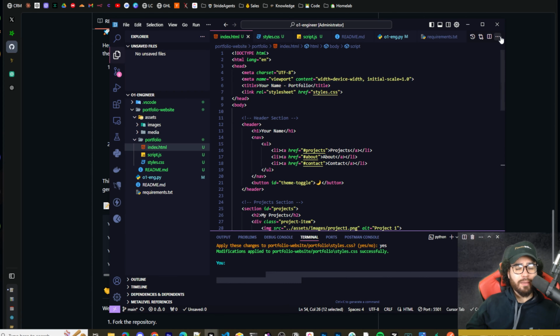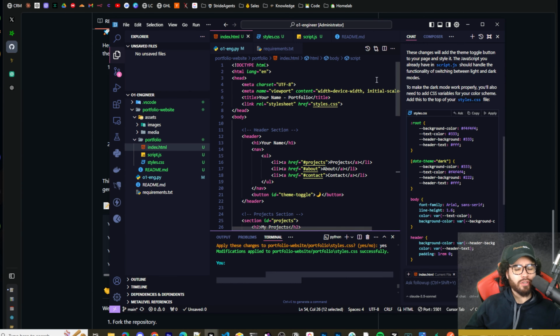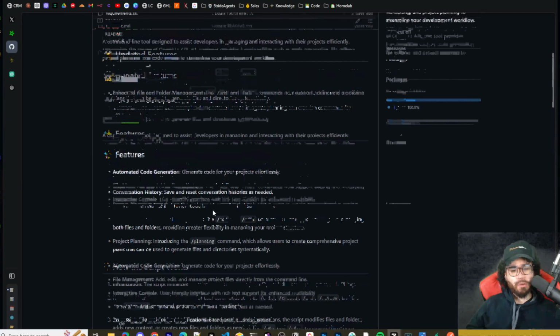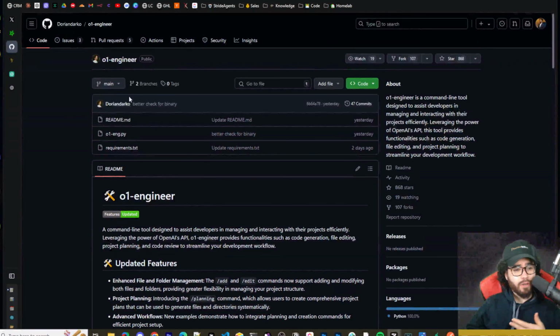But yeah, as you can see here, just to troubleshoot, I just used Cursor here. I guess you could call that cheating, but I just find it a little bit faster, especially with little things like this. And all in all, I think this is a really cool tool. I think this is definitely on the right track. Kudos to Dorian for all he's done with Omni Engineer and O1 Engineer. I think they're really great tools.